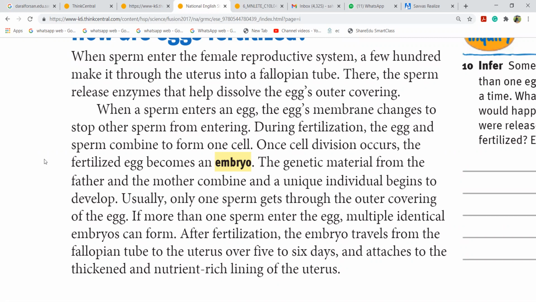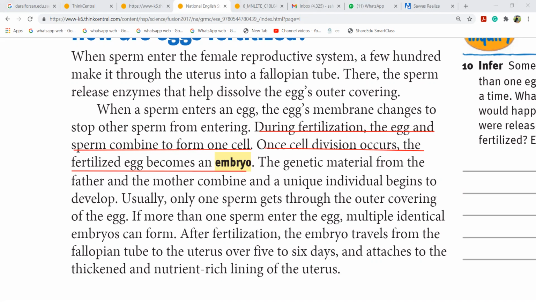The genetic material from the father and the mother. Are you listening, girls? Yes, miss. So it is very important that during fertilization, the egg and the sperm combine to form one cell. Once cell division occurs, the fertilized egg becomes an embryo.